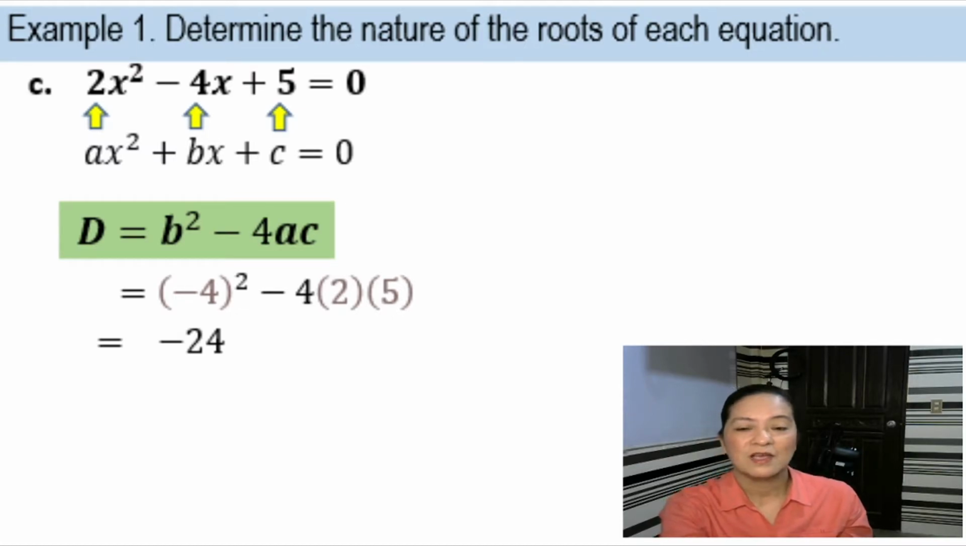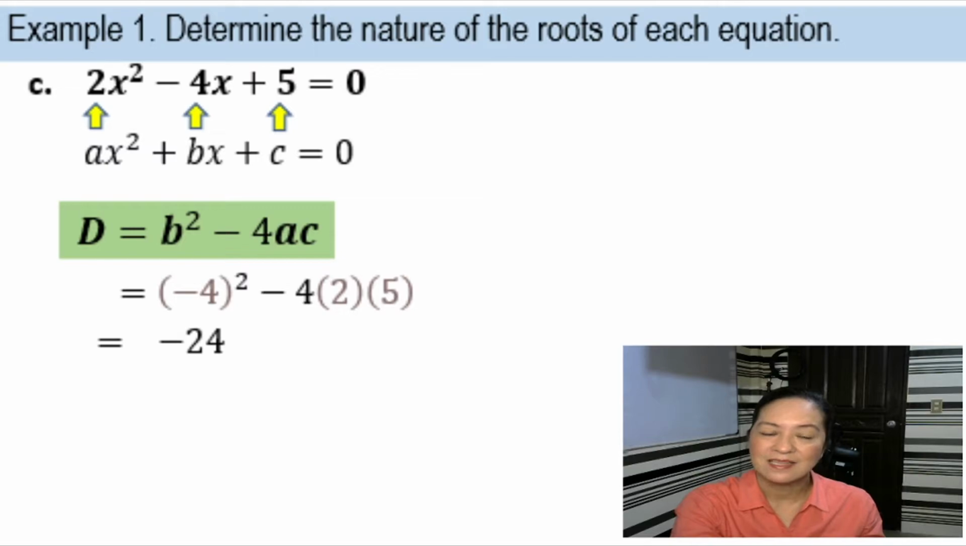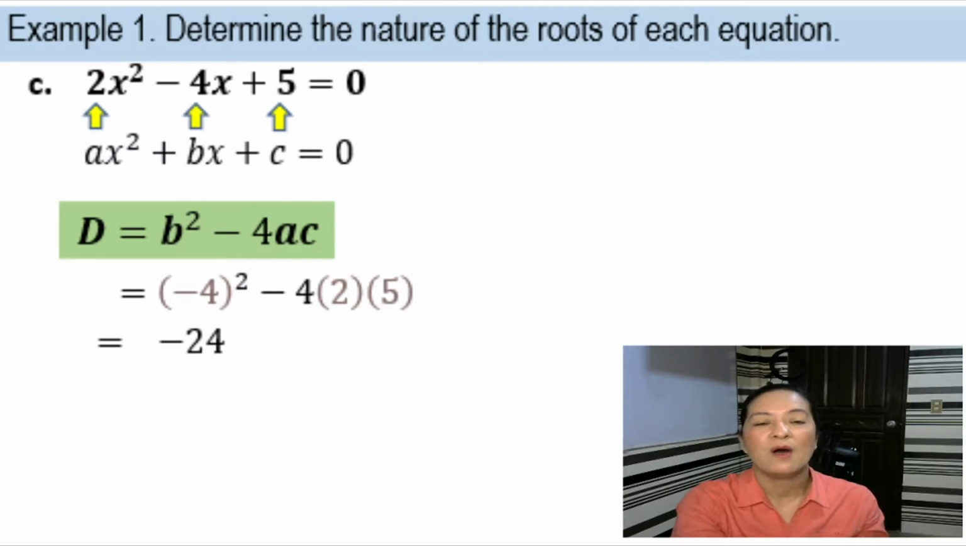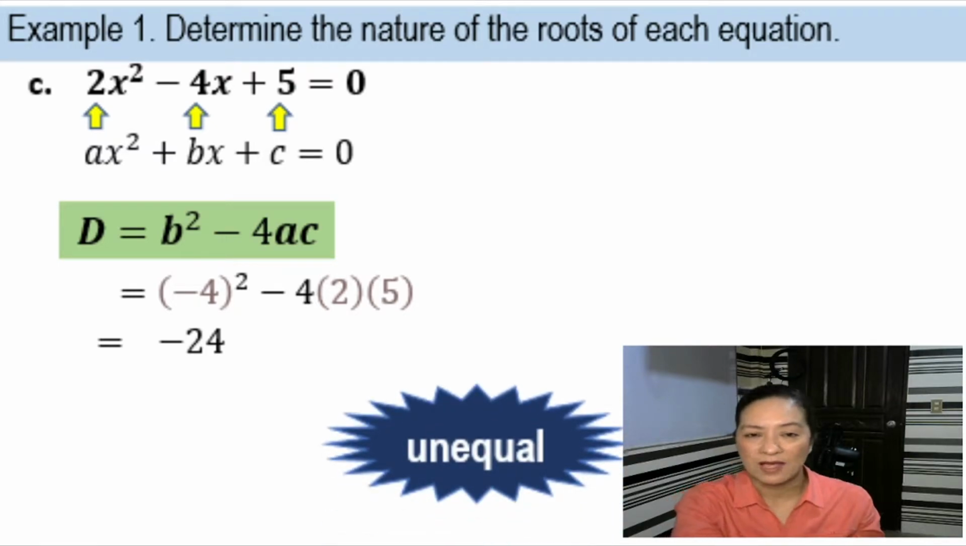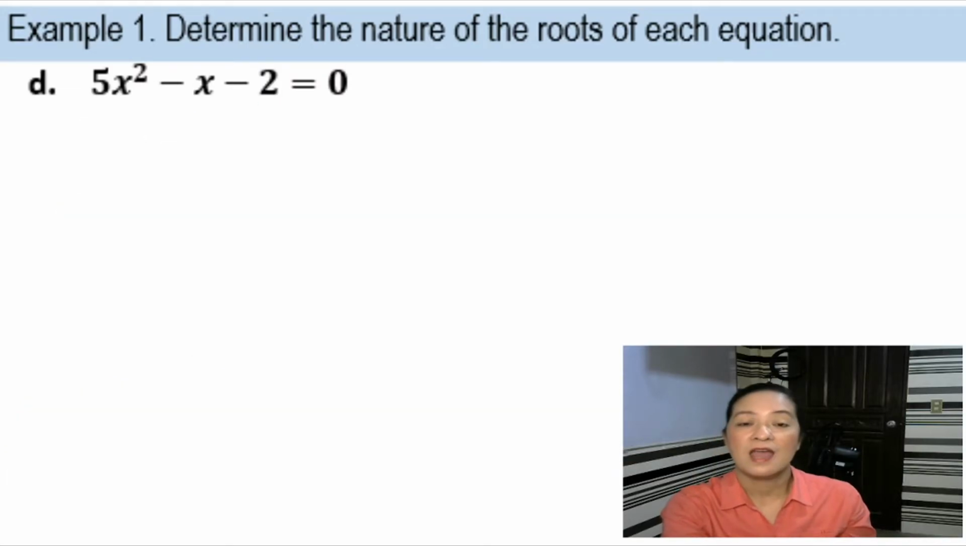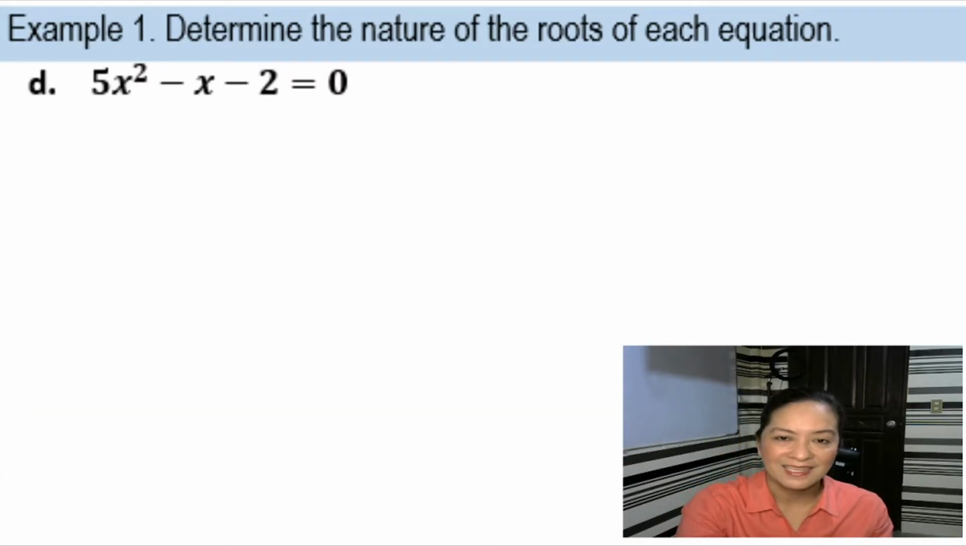Okay? So, in that case, the discriminant is a negative number. So, it is less than 0. So, what do you remember if the discriminant is less than 0? Okay, so the nature of the roots is unequal and imaginary. Now, let's have letter D.